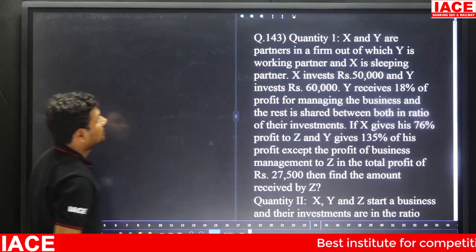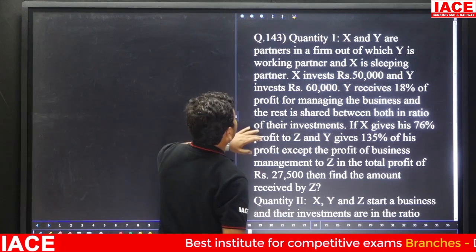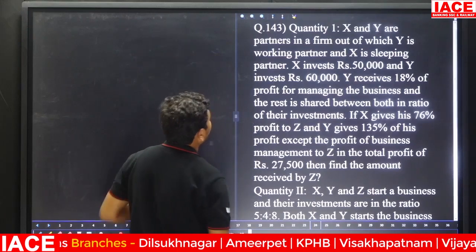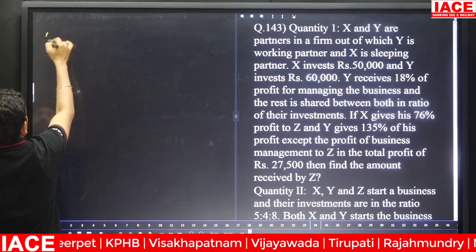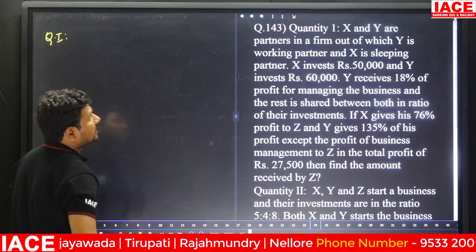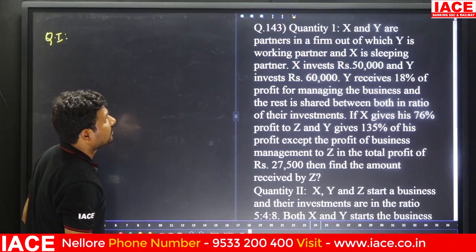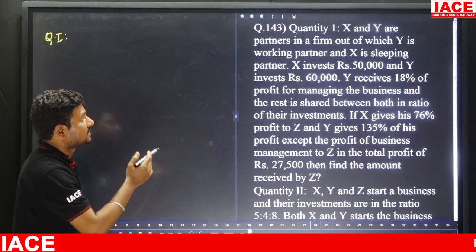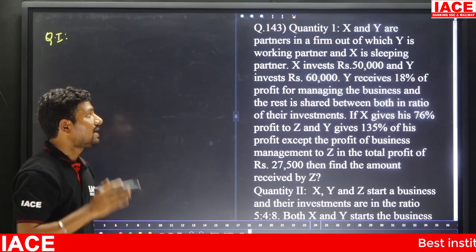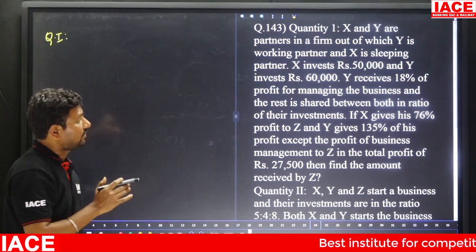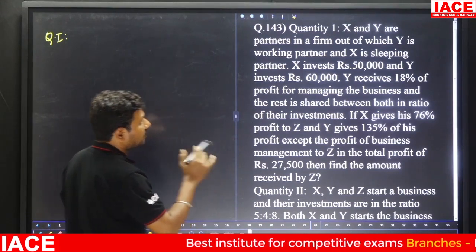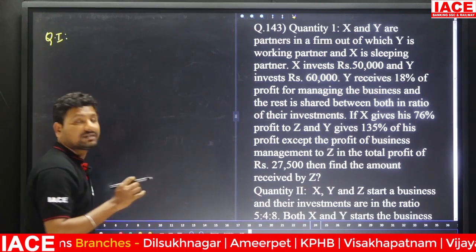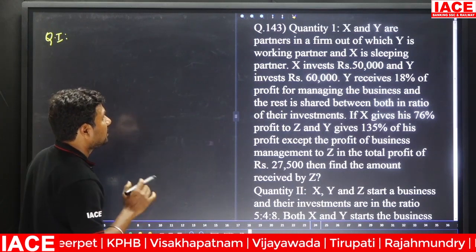Let's check the next one. Here also they are asking for the quantity based on x and y. X and y are in a partnership, of which y is a working partner and x is a sleeping partner. X invests 50,000 and y invests 60,000. Y receives 80% of profit for managing the business and the rest is shared between both in the ratio of their investment. X gives 76% of his profit to Z and Y gives 135% of his profit to Z, except the profit of business managed. The total profit is 27,500 rupees. Then find the amount received by Z.